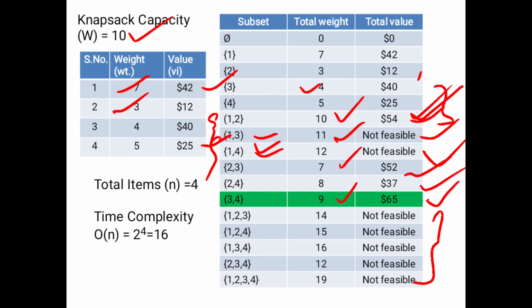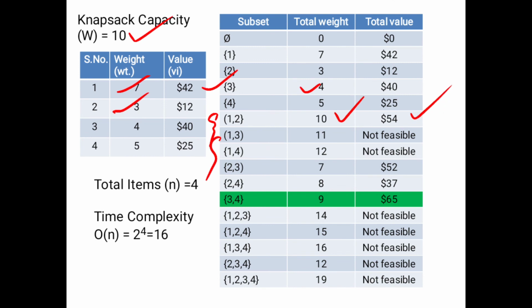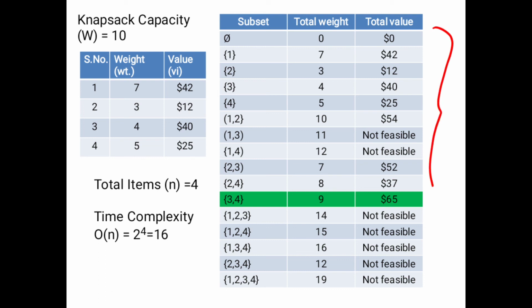Then how can we find it? These are the different combinational solutions to solve the problem. So after this, we identify the best solution, that means the feasible or optimal solution of the problem. So what is the optimal solution? That means what is the concept of the knapsack problem? The overall weight of the items is less than or equal to the capacity of the knapsack. So here 9 is the total weight, and 9 is less than 10.